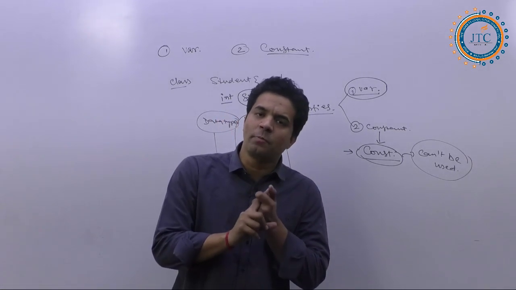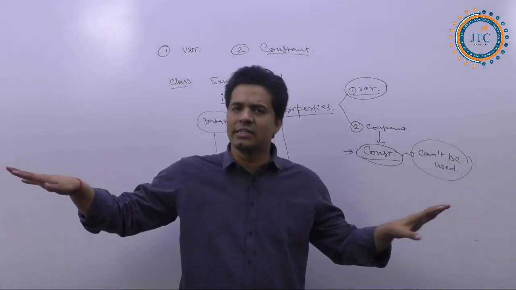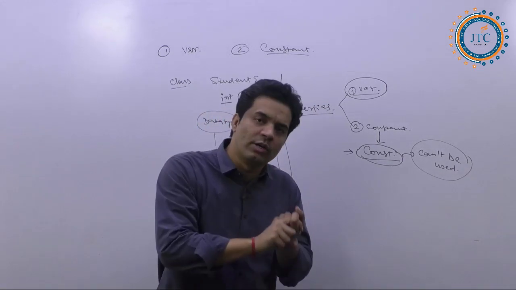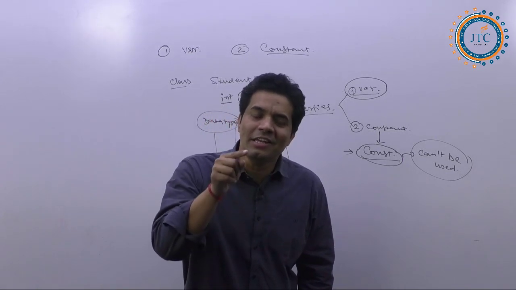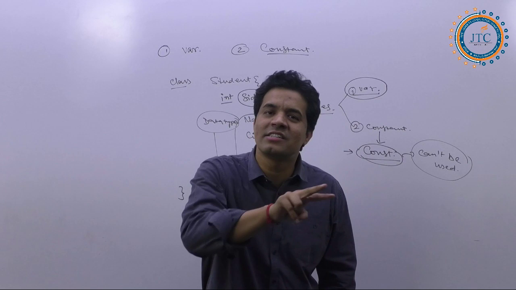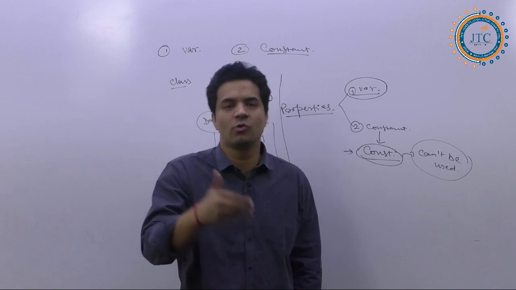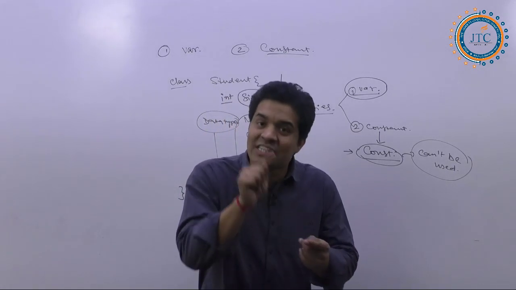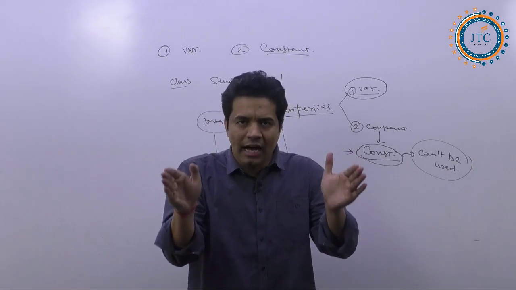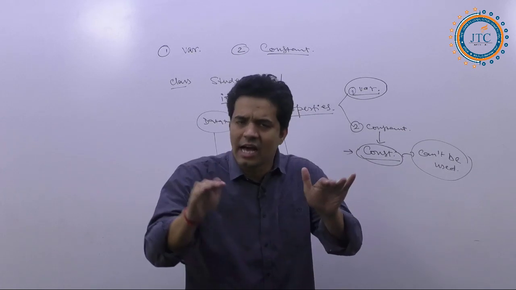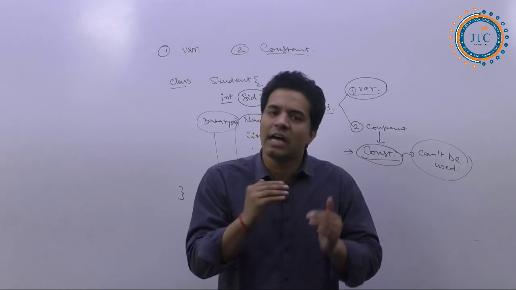And those properties are going to be the same for everyone, for you also, for me also, for whoever is a student. But the values of those corresponding properties are not going to be the same for everyone. Some property values could be the same, some could not. I am giving you a high level definition, and I am going to explain this properly, don't worry about that.